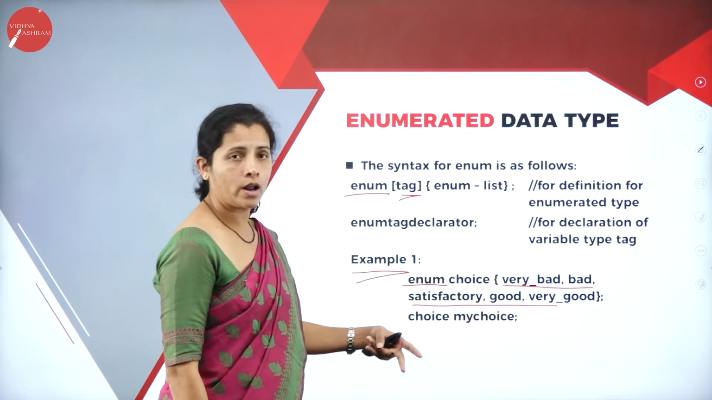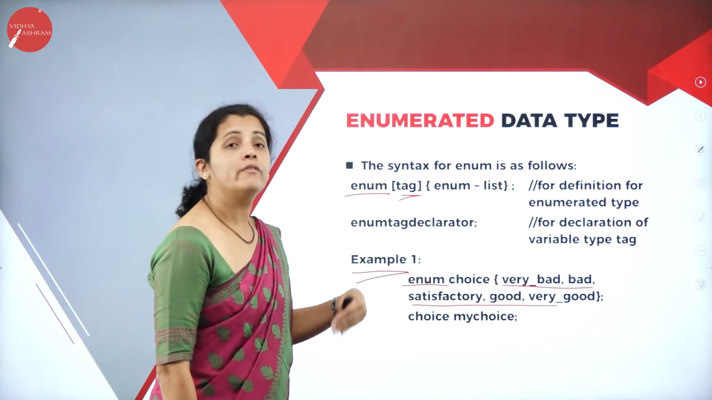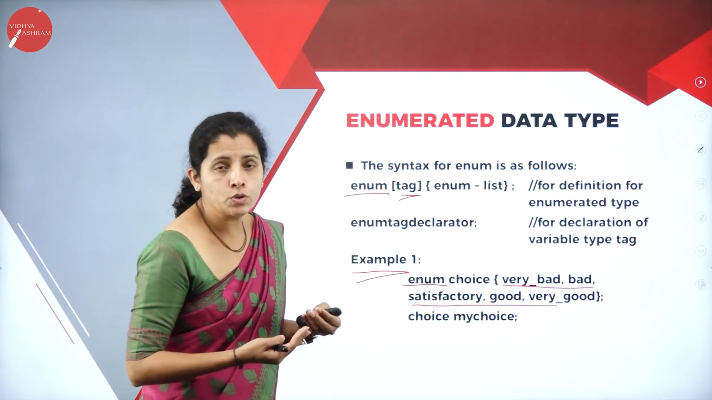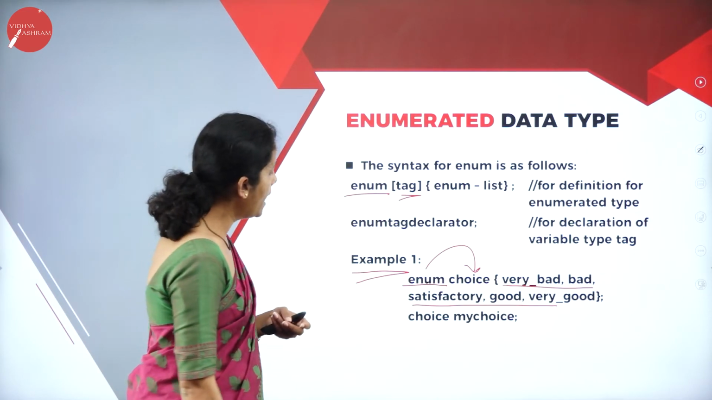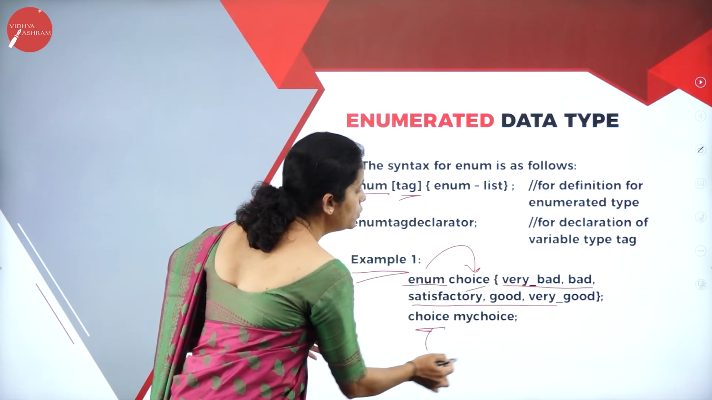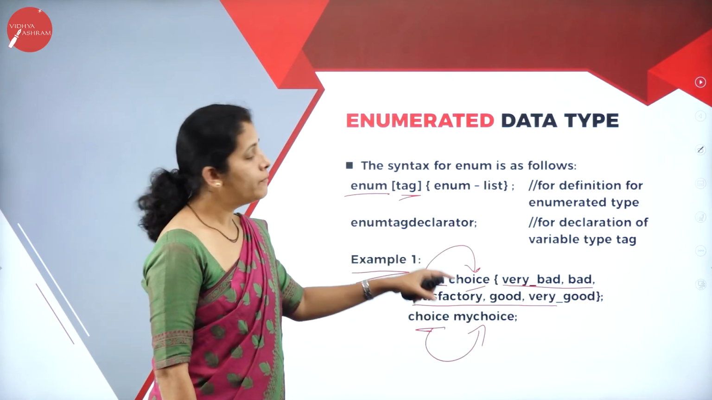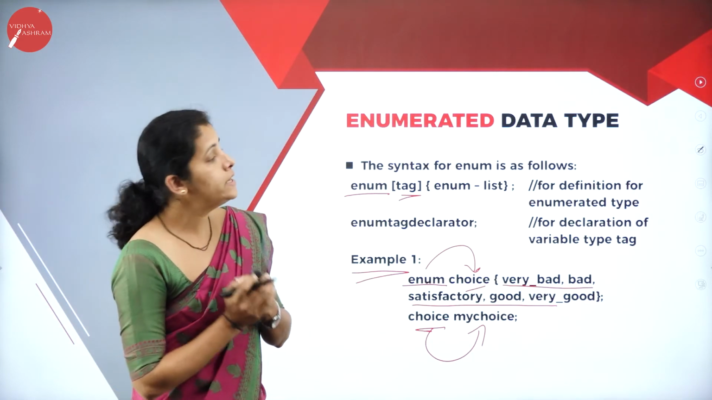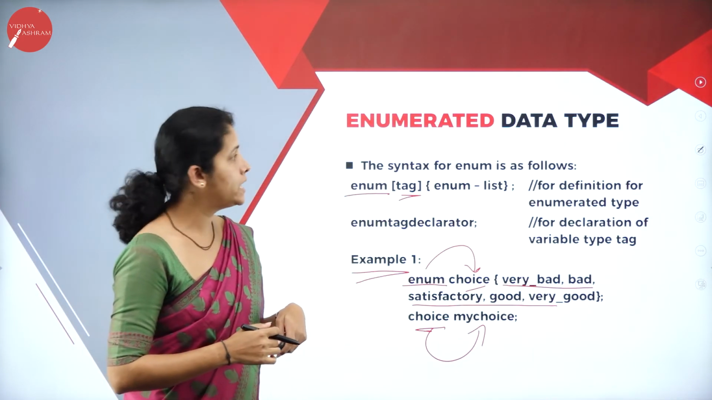So what are the choices I have here? Very bad or satisfactory or good or very good or excellent. So these are the choices, and where I'm going to store? In the enumerator variable called choice. And how I'm going to use it? So for this choice, I'm going to create another variable, that is my choice. First, I'm going to create the enumerator list. For that, I'm going to create the enumerator, and for that enumerator, once again, I'm going to create the variables.